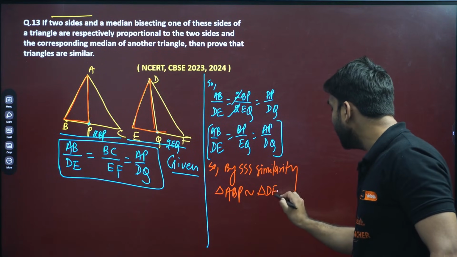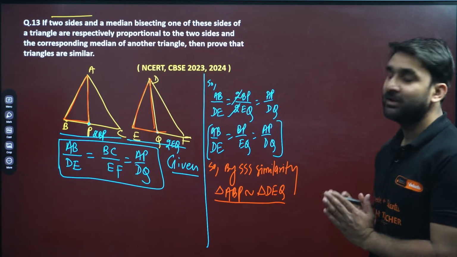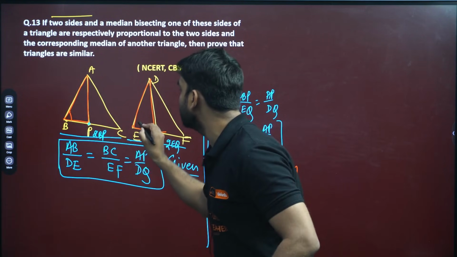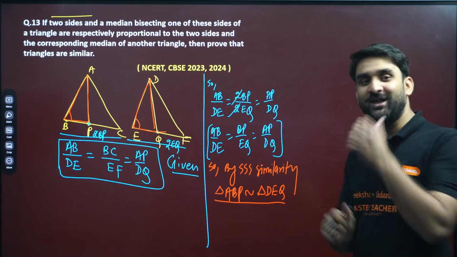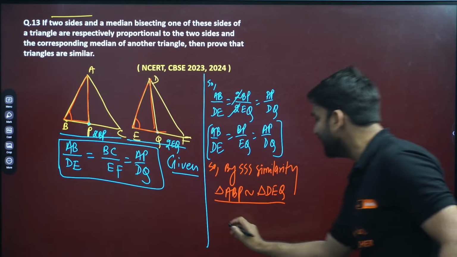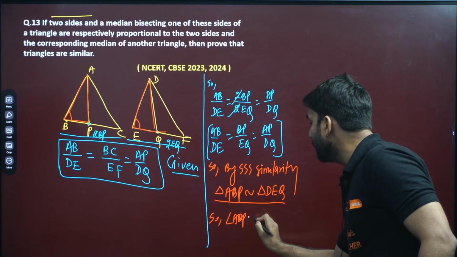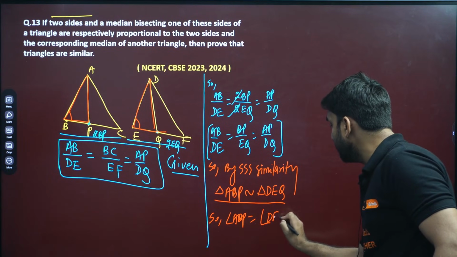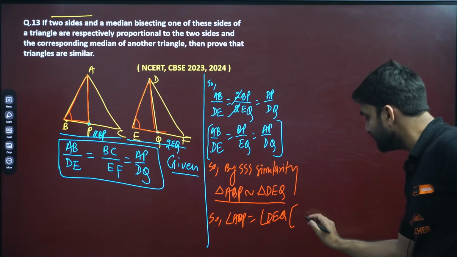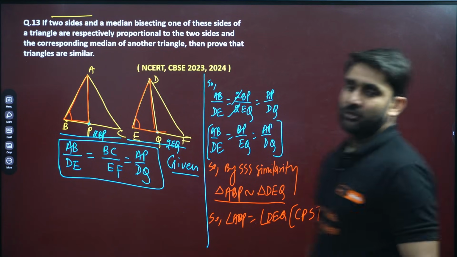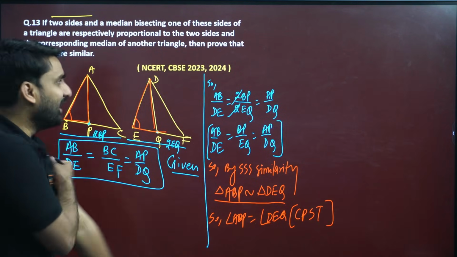And if the triangles are similar, their corresponding angles will also be equal. So angle ABP will be equal to angle DEQ, by corresponding parts of similar triangles.